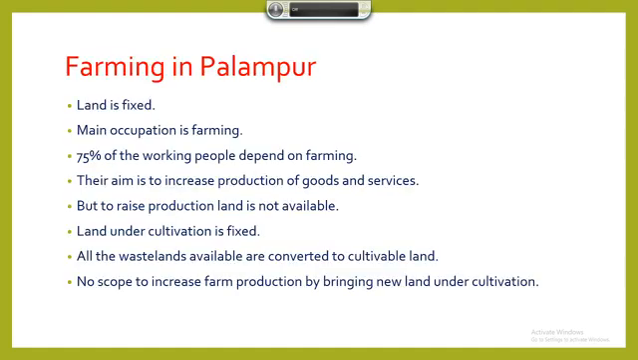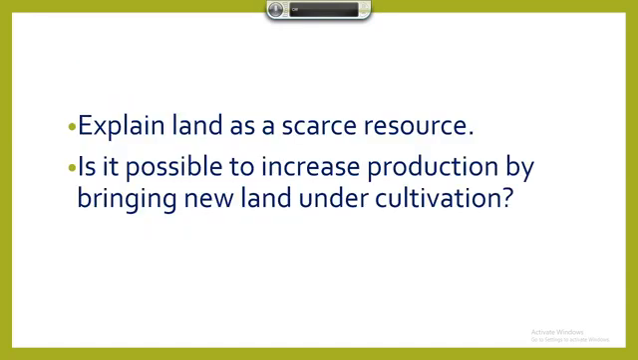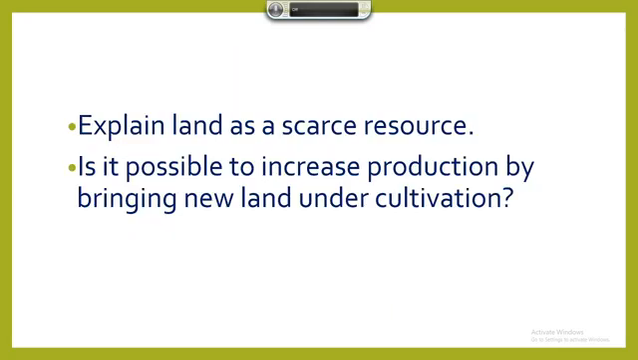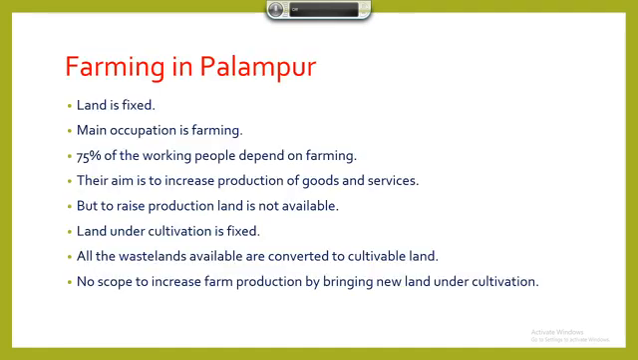From this part, farming in Palampur, point number 1, you can expect this question: Explain land as a scarce resource. Scarcity of land is there. How to explain? You need to write from here. Next is: is it possible to increase production by bringing new land under cultivation? The answer to both the questions will be the same. You need to write the answer to both these questions from here.